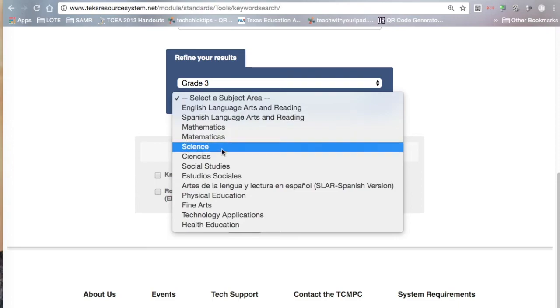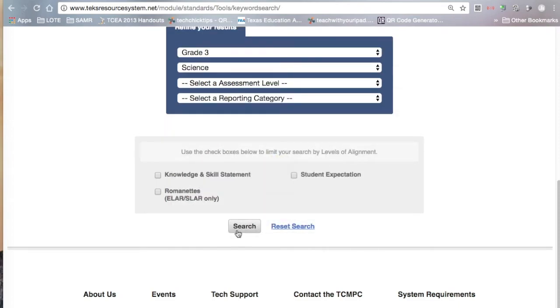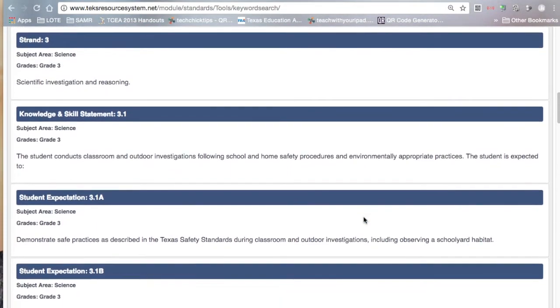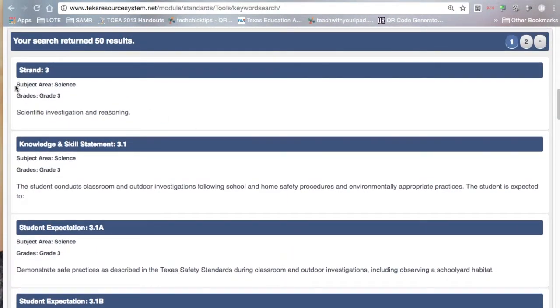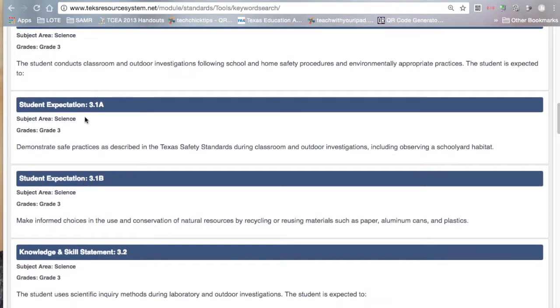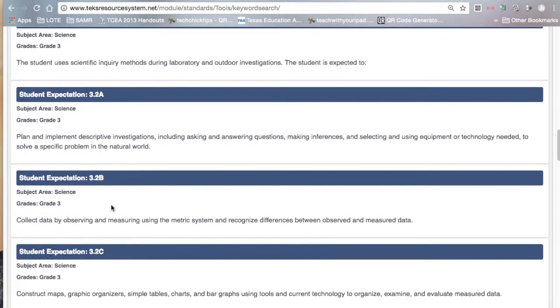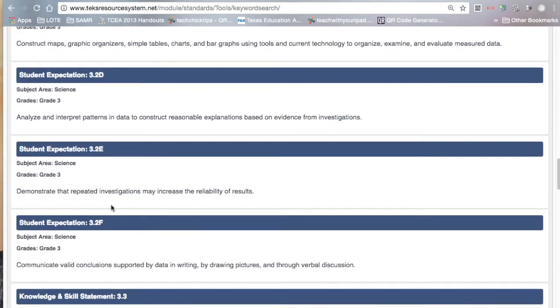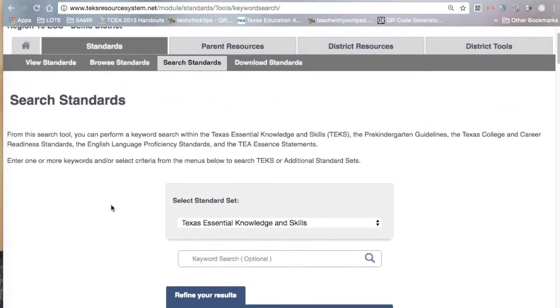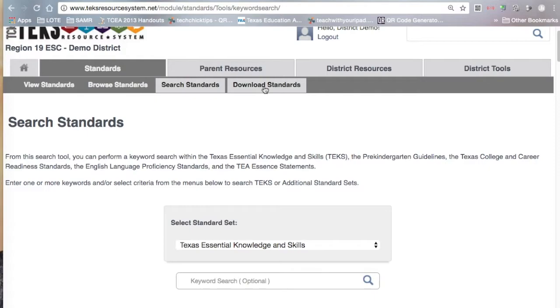I'm just going to click 3rd grade science. Let's see what it finds. Okay, here we go. So I can see my strands here. It looks at the knowledge and skill statements, the student expectation. Again, it's the same information that I found earlier, just in a different format. And I can also download the standards if I need to.